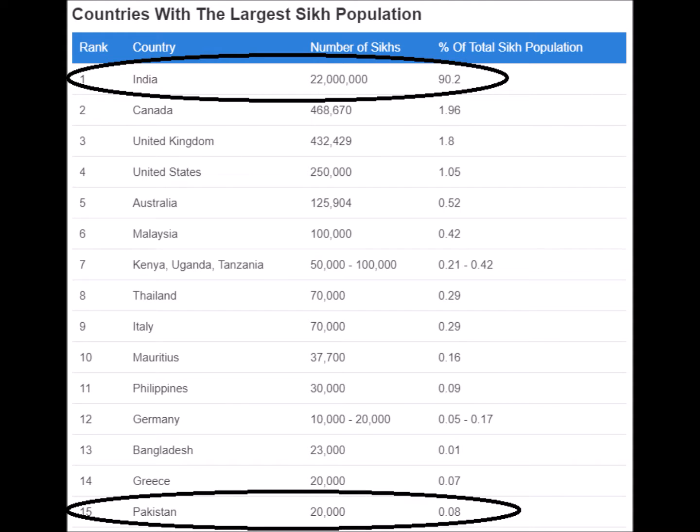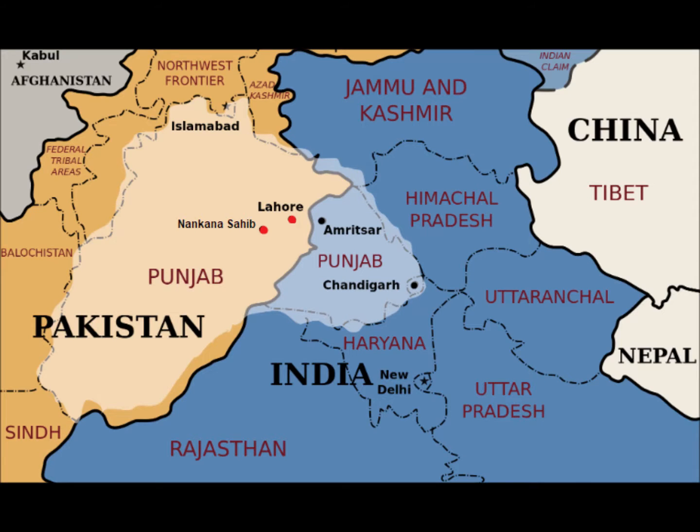Nowadays, there are around 24 million Sikhs, 20 million of which live in India and 16 million of those live in the Punjab region of India. Only around 20,000 Sikhs still live in Pakistan today. Sikhism is a monotheistic religion that emerged from Hinduism around the year 1500.